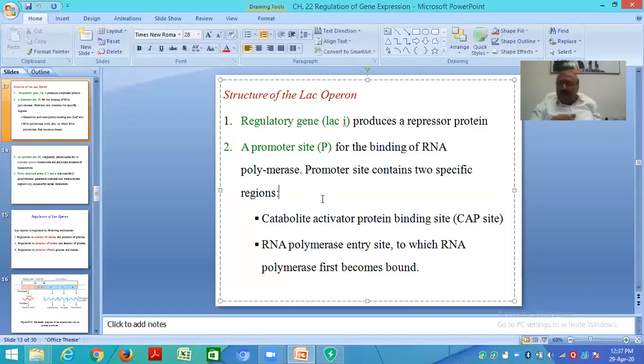Actually, genes are present in the DNA, and now we have a messenger RNA. The RNA polymerase will bind to the promoter. The promoter has a CAP site, the catabolite activator protein site, and an RNA polymerase entry site for the binding of RNA polymerase, because RNA polymerase will initiate the RNA formation.